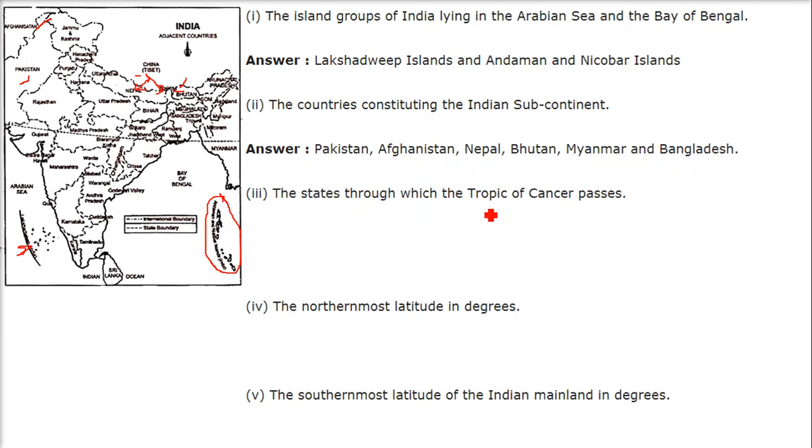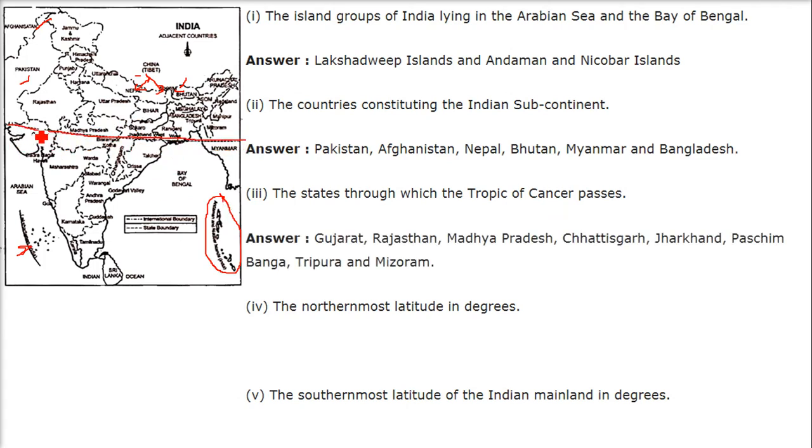The states through which the Tropic of Cancer passes, all these states you have to answer. So we have Gujarat, then Rajasthan here, Madhya Pradesh, Chhattisgarh, Jharkhand, Paschim Bengal, and Tripura and Mizoram also are there.